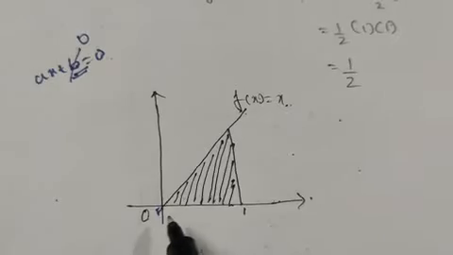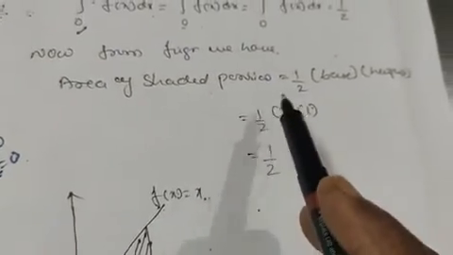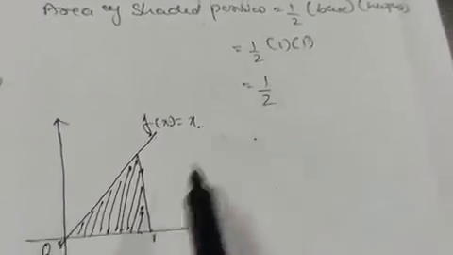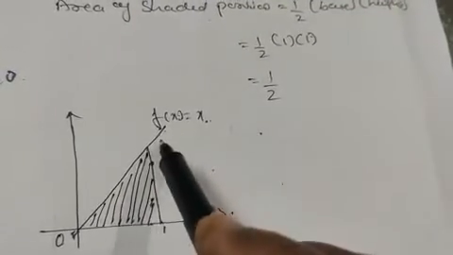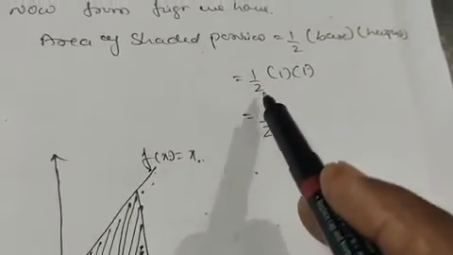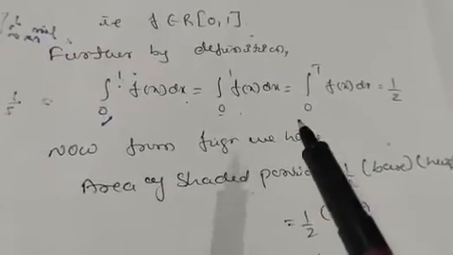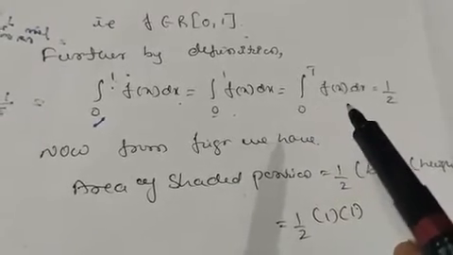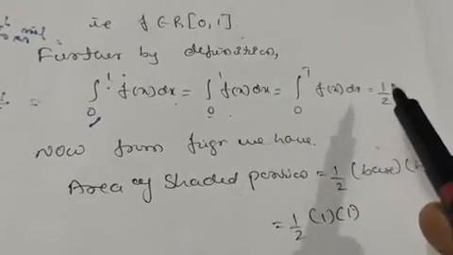So from this we can say, from 0 to 1, it is a triangle. The area of this shaded portion is equal to 1 by 2 into base into height. Base is from 0 to 1. And height is also from 0 to 1, because f of x equals x, so this distance and this distance are the same. So it is 1 by 2 into 1 into 1, which is equal to 1 by 2. Like this we can find the value. The given function f of x equals x is R integrable, and its integration from 0 to 1 of f of x dx is equal to 1 by 2.